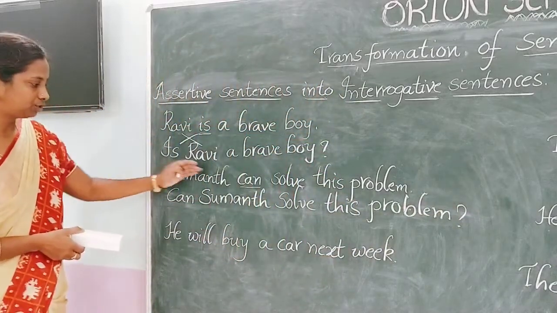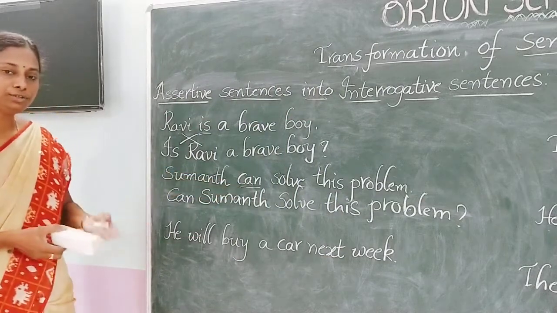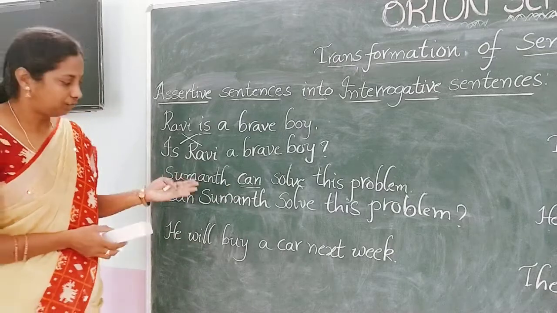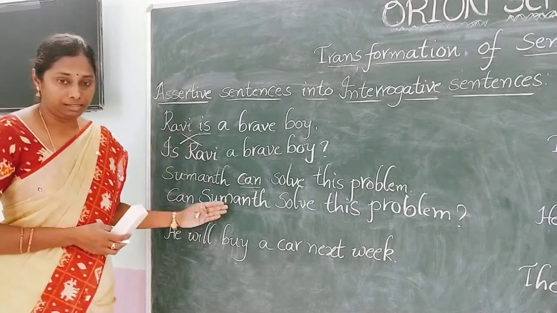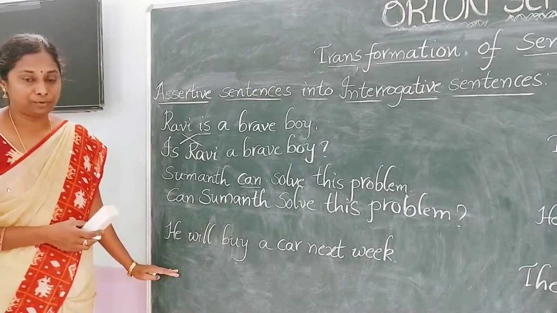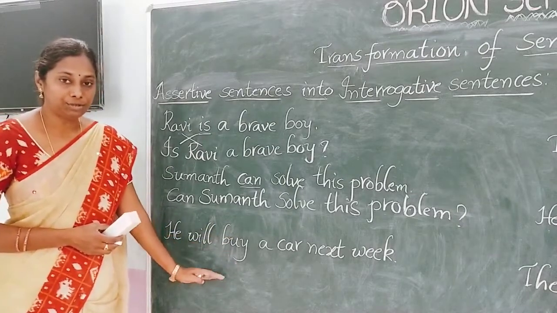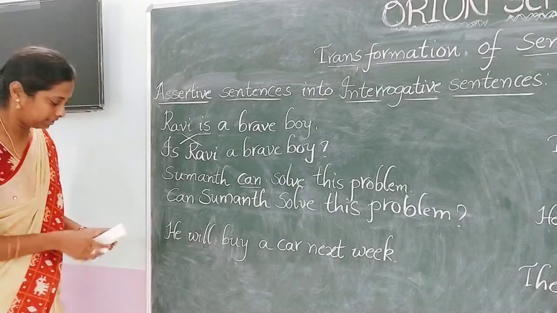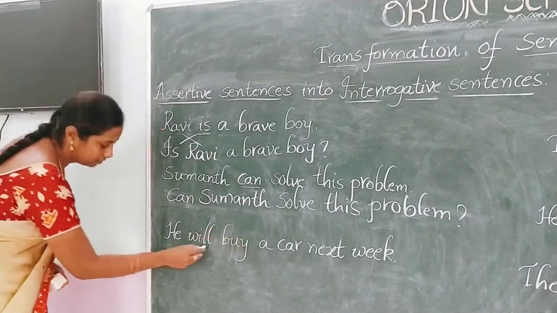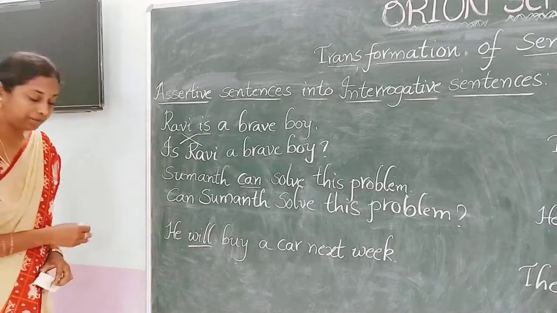Is it clear? So, first of all, if we want to change an assertive or declarative sentence into interrogative, we have to identify the helping verb in the sentence. By changing the place of the helping verb, we can make the sentence into an interrogative sentence. So, let us see one more example. He will buy a car next week. So, here will is the helping verb.